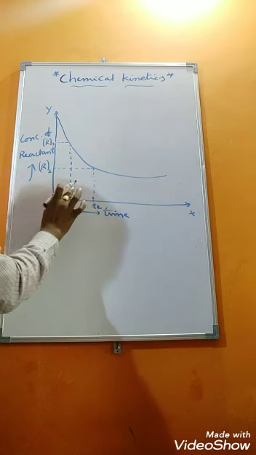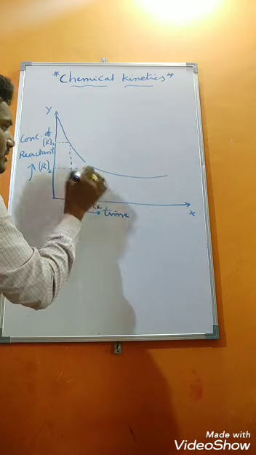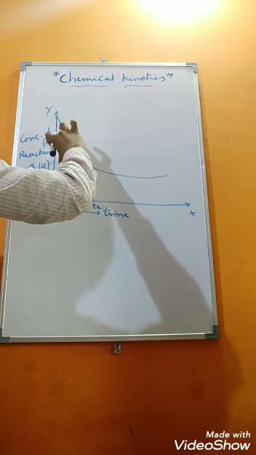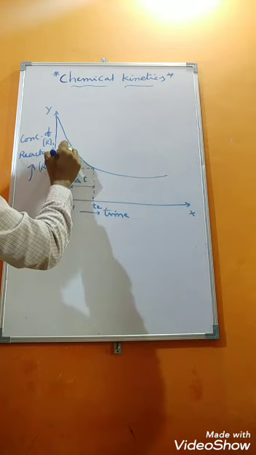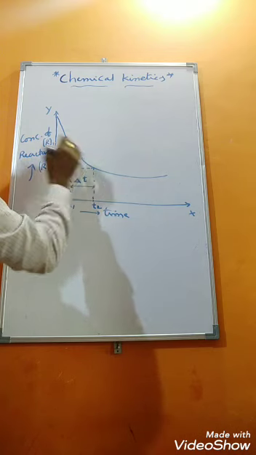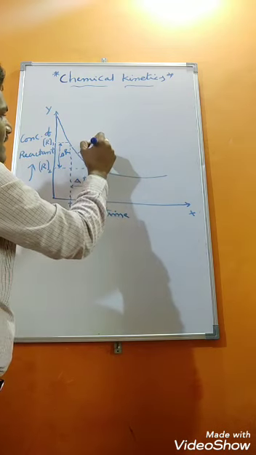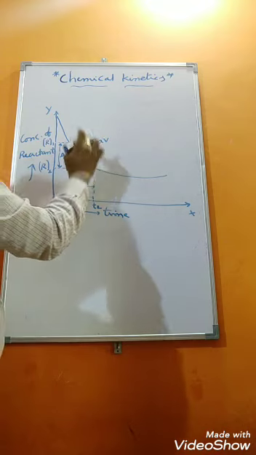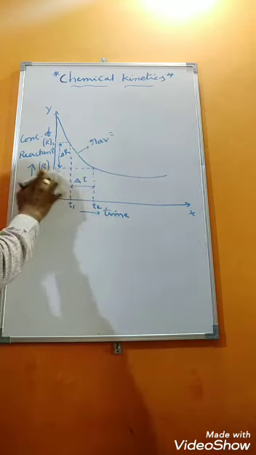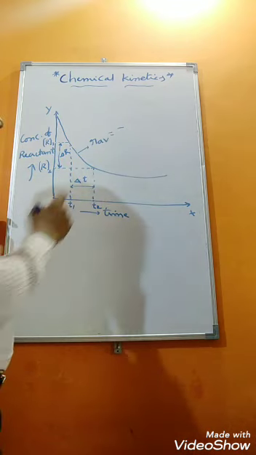So how to calculate here? What is the change in time here? This difference is delta T. What is the reactant concentration difference? This difference we can represent with delta R. Delta R, delta T. So average rate, R average, with respect to reactant, obviously we need to take a minus symbol.